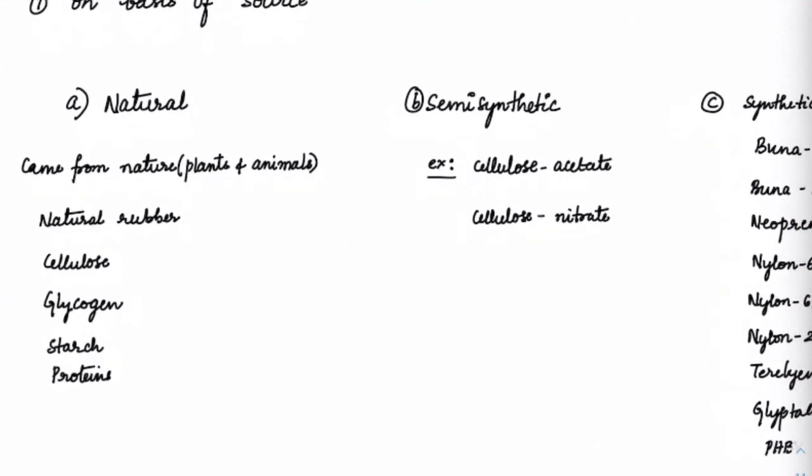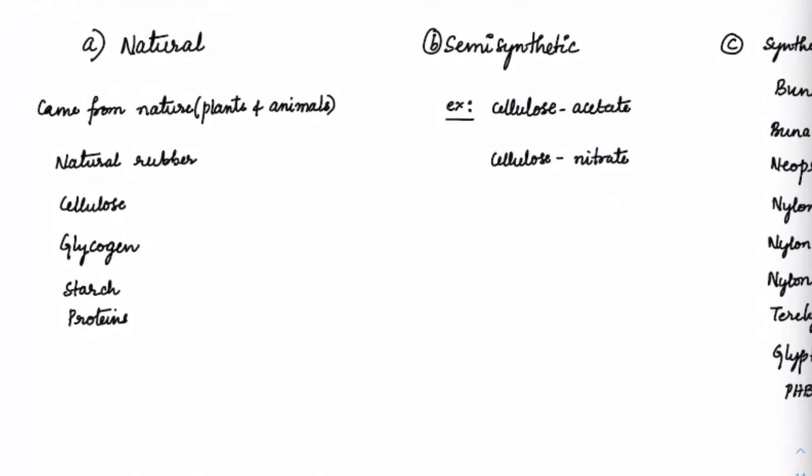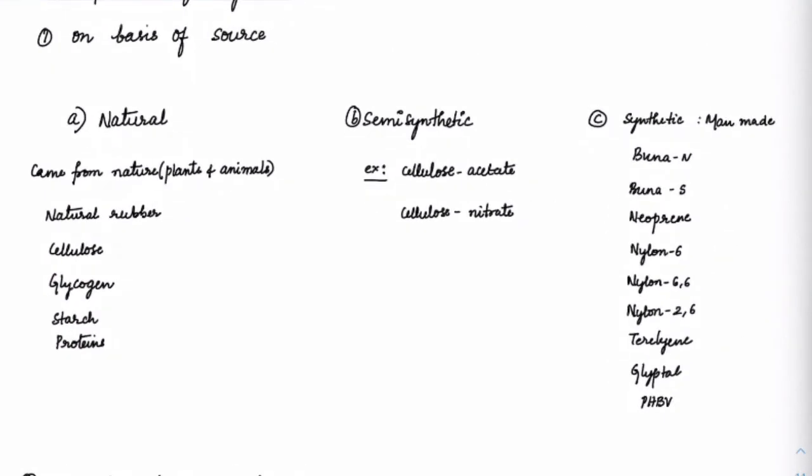Cellulose acetate and cellulose nitrate use cellulose, which is a natural polymer, with acetate. Those are semi-synthetic ones. Natural rubber comes directly from plants and animals. Same is the case with cellulose. Glycogen, which is nothing but amylopectin, starch, and proteins are all natural polymers.